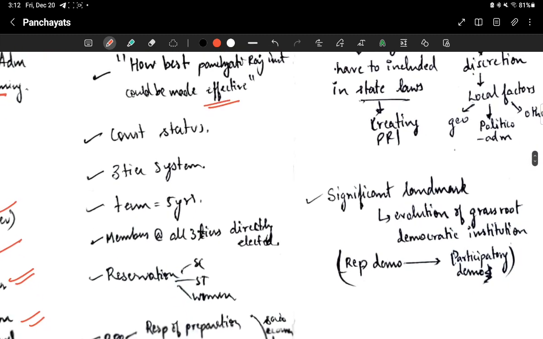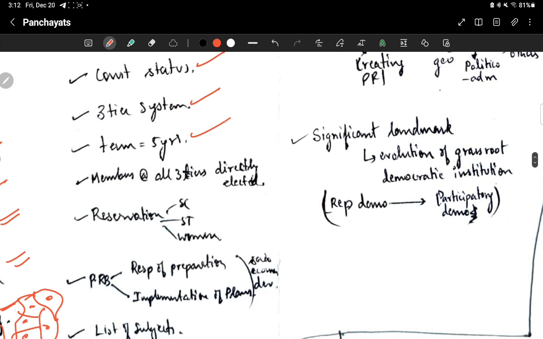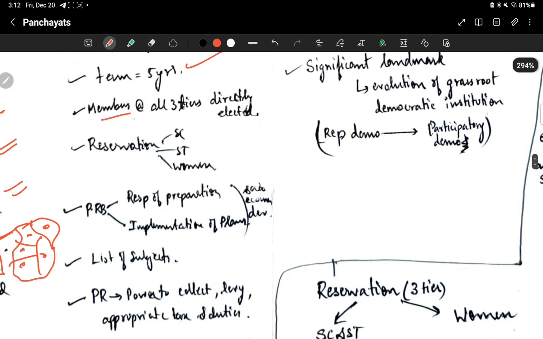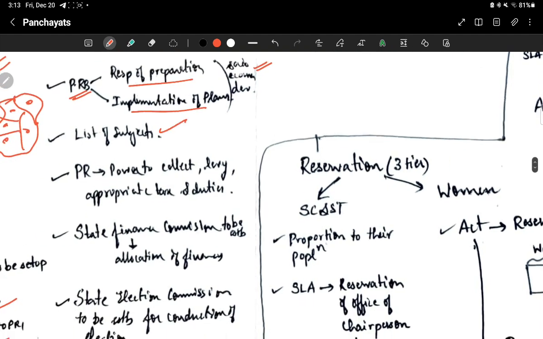The committee responded with the following: give constitutional status first of all, then establish a 3-tier system, then the term of the Panchayati Raj institution should be 5 years, members at all tiers should be directly elected, reservation should be given for SC, ST, and women, and Panchayati Raj bodies should be responsible for preparation and implementation of plans for socio-economic development. Then there has to be a list of subjects.